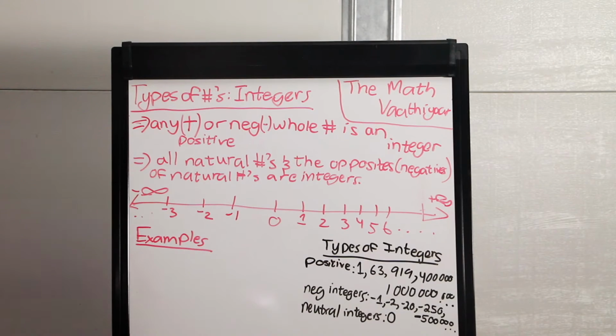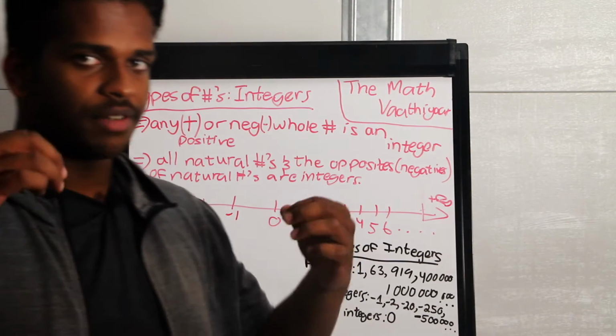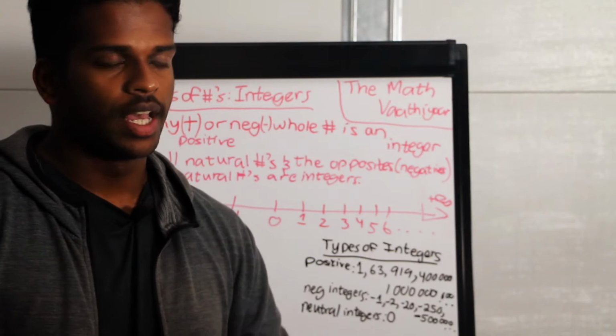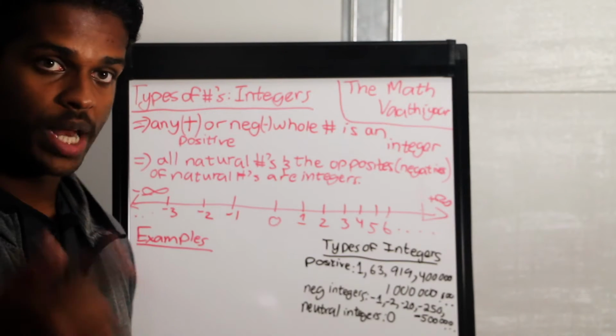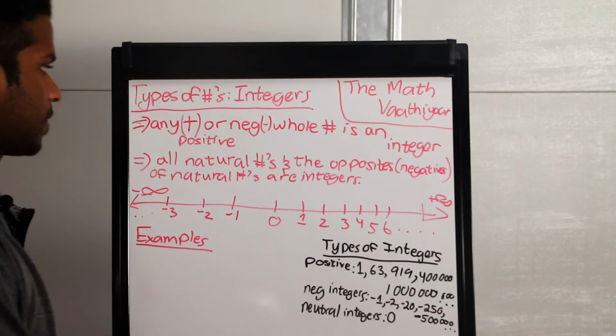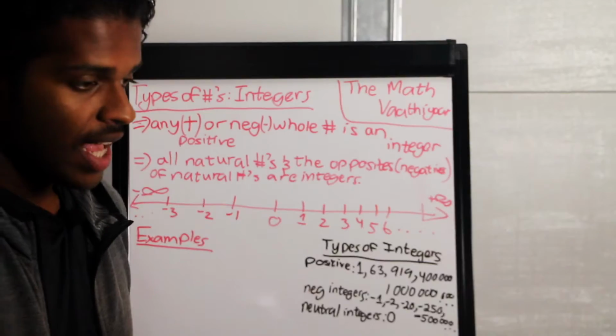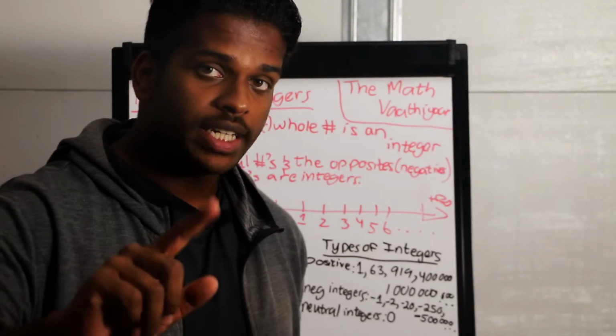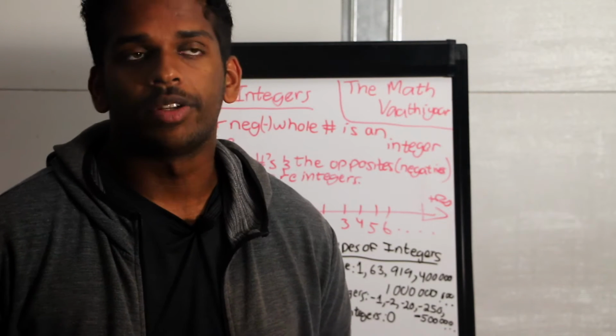Okay, so on the whiteboard here, I have written some important facts about integers. So let's go through them one by one. So integers, what are they? Any positive or negative whole number is an integer.